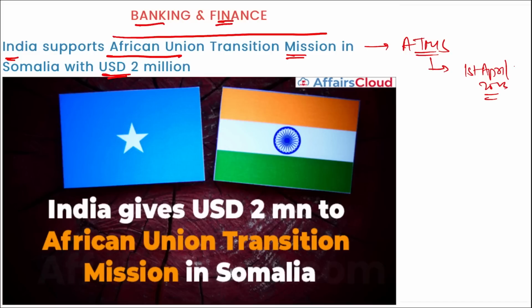So coming back, remember, India gives $2 million to African Union Transition Mission in Somalia. That was launched on 1st of April 2022. And the main aim here is that it will be taking Somalia towards peace and safety, and this amount will be used for the same. So how much money has India contributed? $2 million.